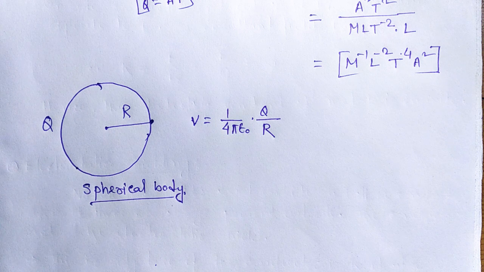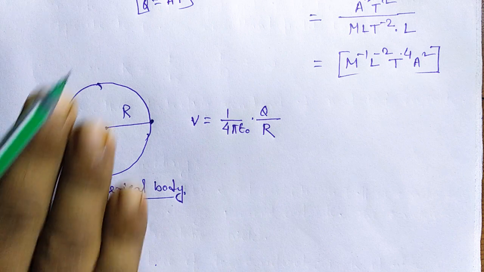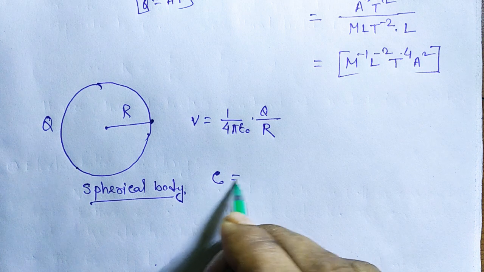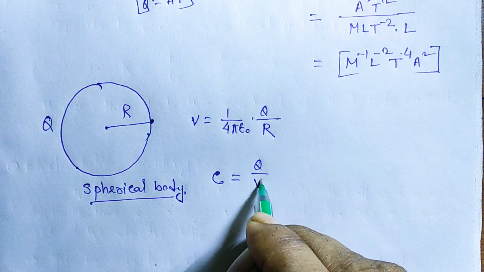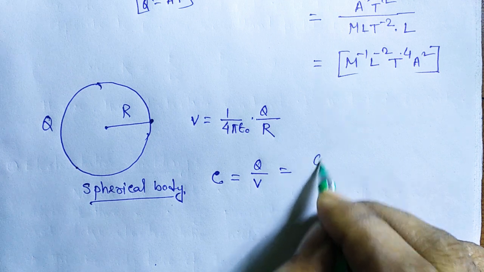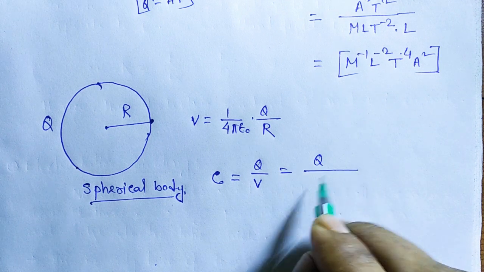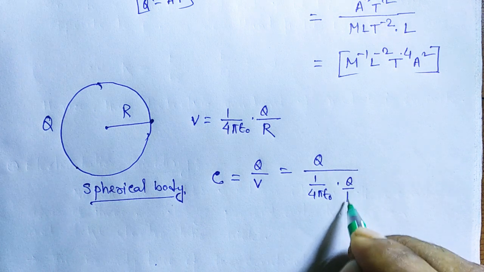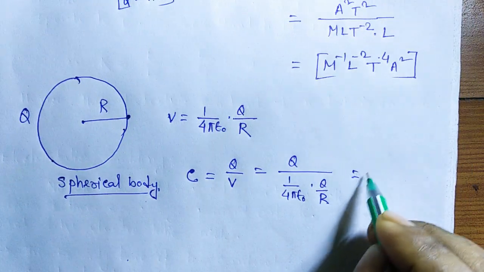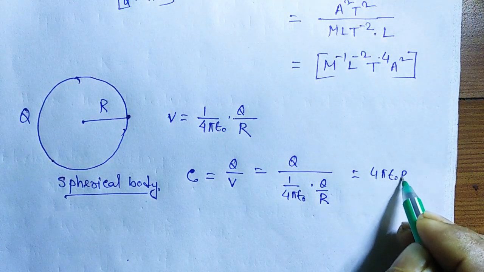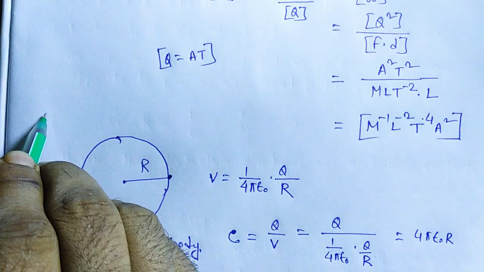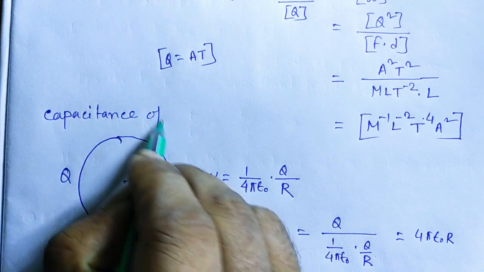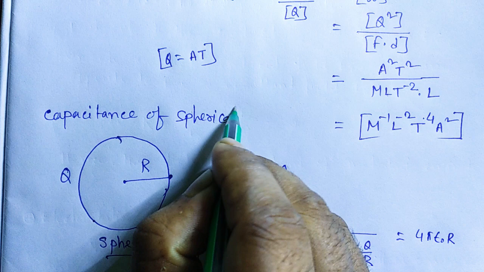Then we can say that the capacitance between this body and the earth is C. C is equals to Q by V is equals to Q by 1 by 4 pi epsilon naught into Q by R, which is equals to 4 pi epsilon naught R. So this is the capacitance of a spherical body.